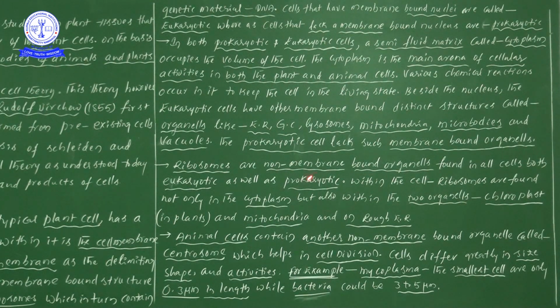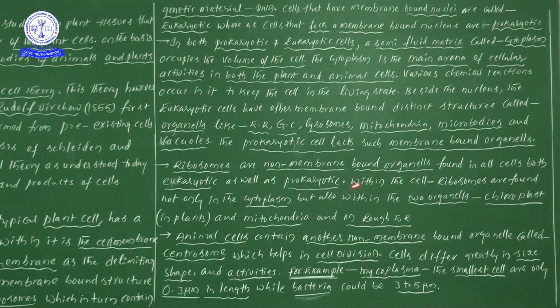Here is one more point that I will give you in the next classes. In prokaryotes, the ribosomes are of the 70S type. Just try to remember that. And in eukaryotes, the ribosomes are of the 80S type. Next, the subunits and the function of ribosomes, everything, you will learn in future classes. Now, within the cell, ribosomes are found not only in the cytoplasm. Thereby we are understanding the location of these particular ribosomes.